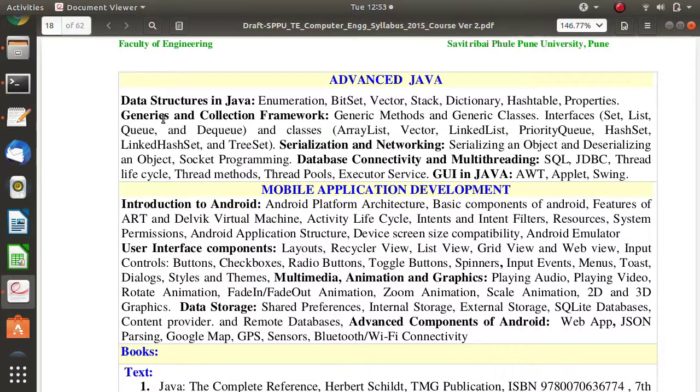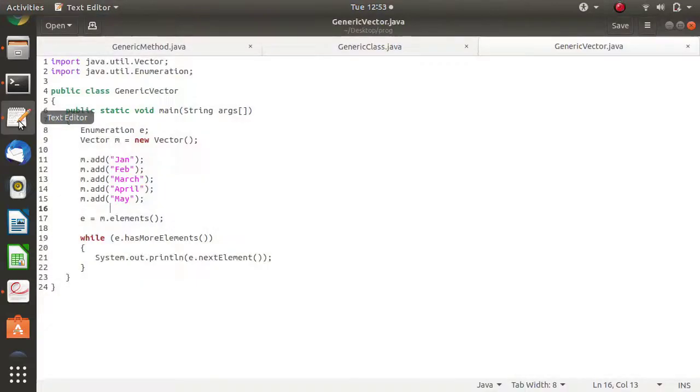To avoid that, there is a concept called generics in Java language. To generalize a particular function or method, we have generics. So we can generalize a function, and also we can generalize a class. We'll see examples so you can understand better.